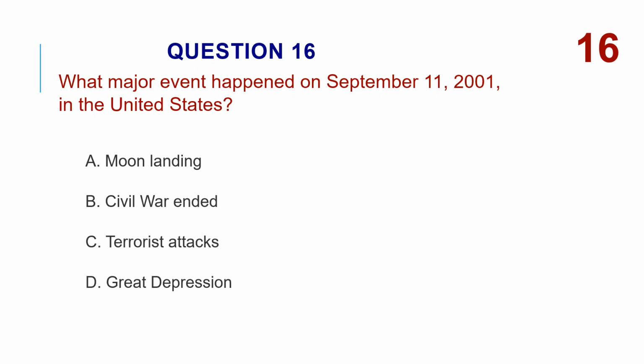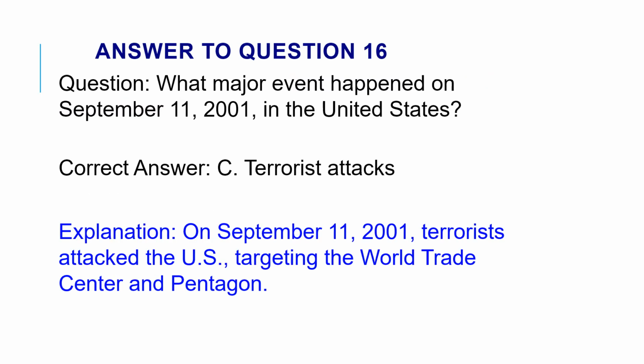What major event happened on September 11, 2001, in the United States? A, moon landing. B, Civil War ended. C, terrorist attacks. D, Great Depression. The correct answer is C, terrorist attacks. On September 11, 2001, terrorists attacked the U.S., targeting the World Trade Center and Pentagon.